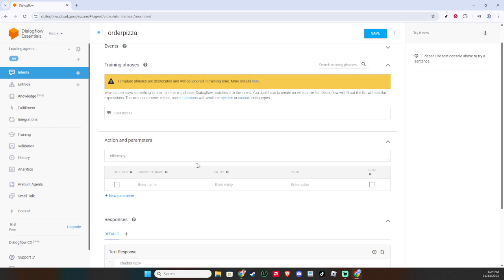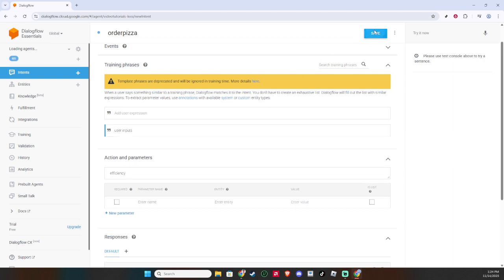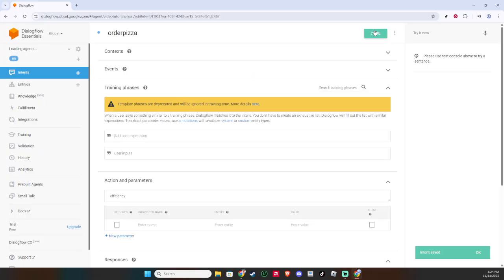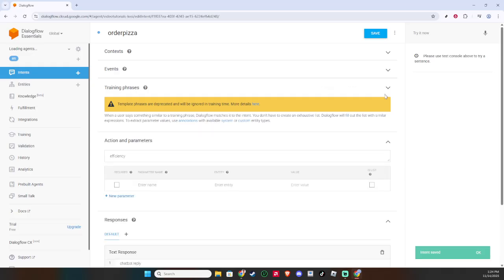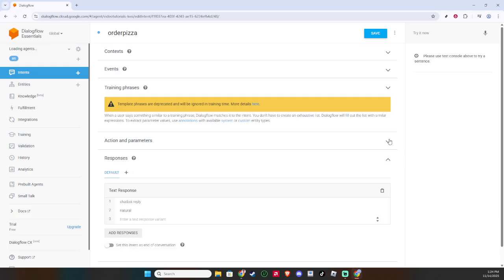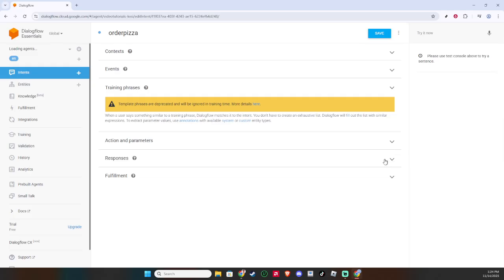Click the Save button, and your intent is now ready. But don't stop just yet. Testing is a vital component of your development process. Use the simulator on the right-hand side to test your intent. Type in a user phrase and check if Dialogflow matches your intent and sends the correct response.